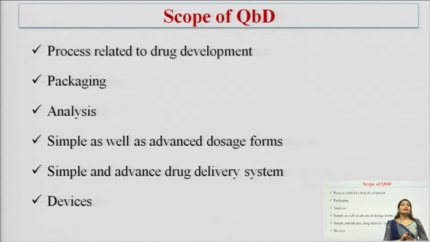QBD is helpful in processes related to drug development, right from drug discovery, then in the R&D department, then production, quality control, quality assurance, and lastly packaging. In each and every department QBD is very helpful. So it has importance and significance in the processes related to drug development.